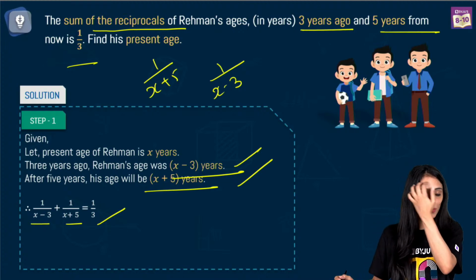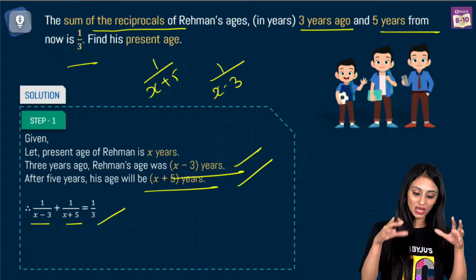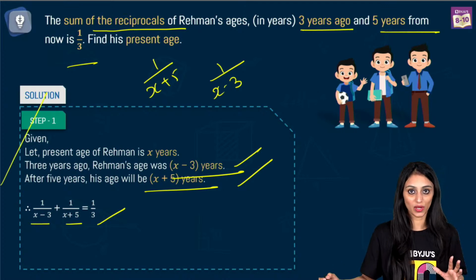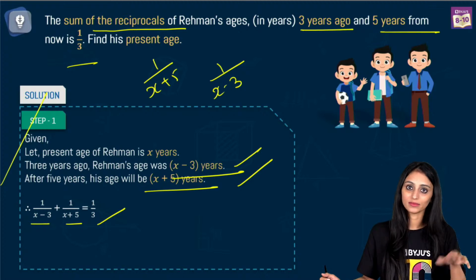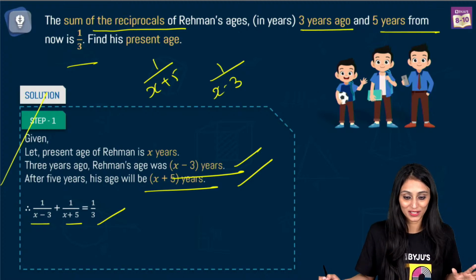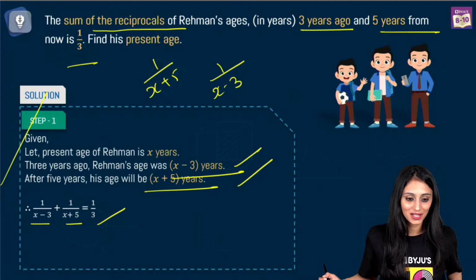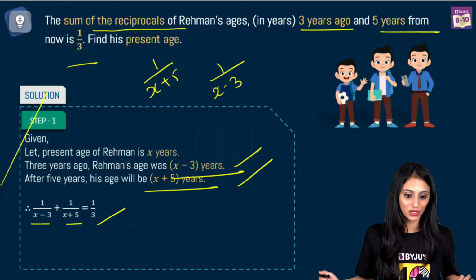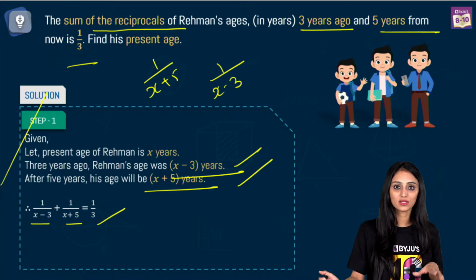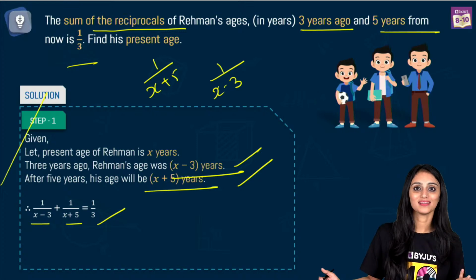See, when it comes to word problems, the main challenging step is framing the equation. Once you have done that, half of the battle you have won. Clear? See, I can't remember the name of who asked this question. Yes, first, obviously, we have to frame the equations. If you know how to do this, there's nothing left in the question. It's only simplification.